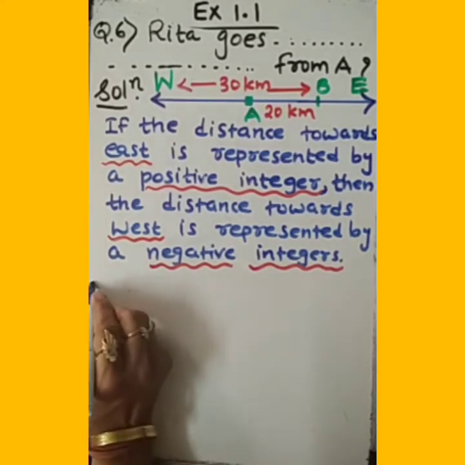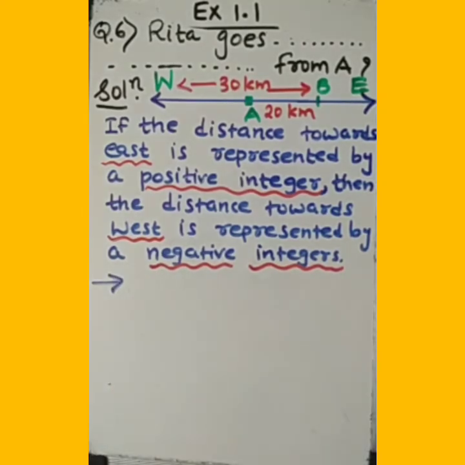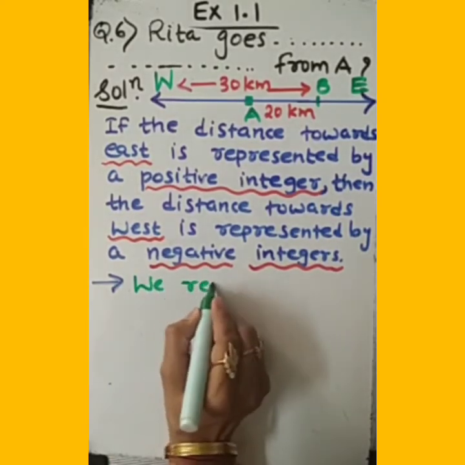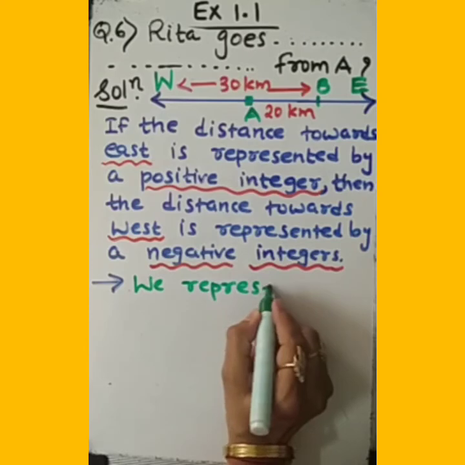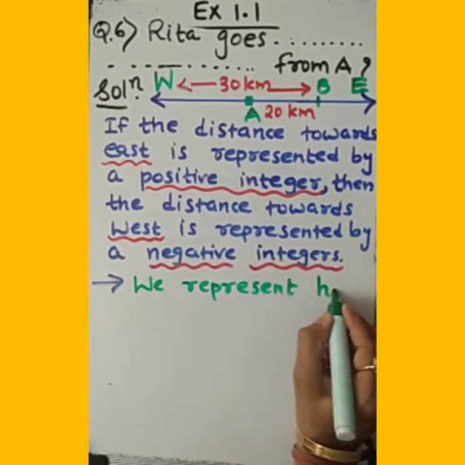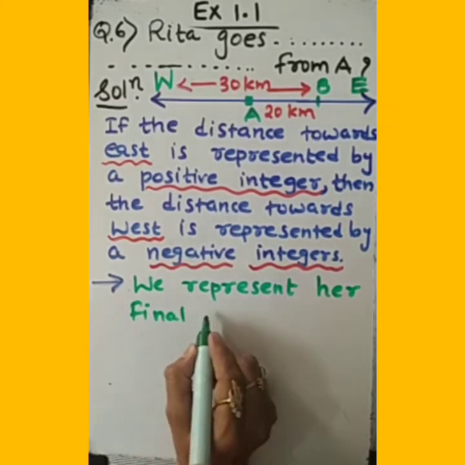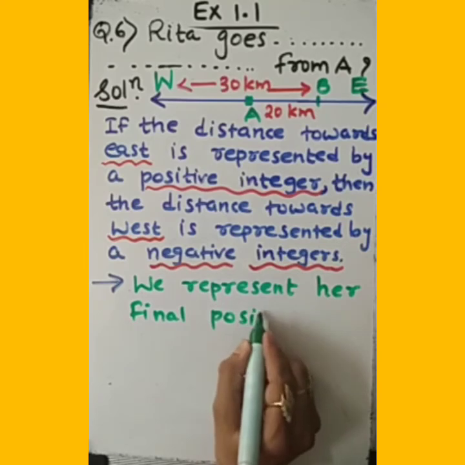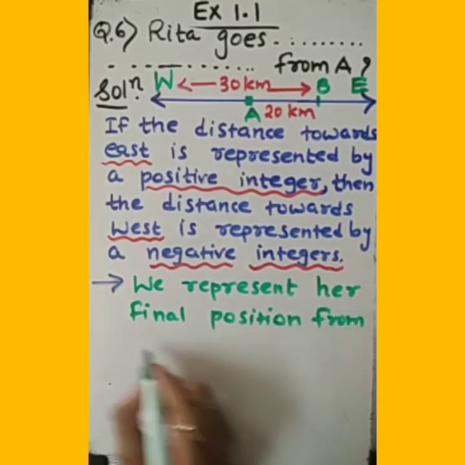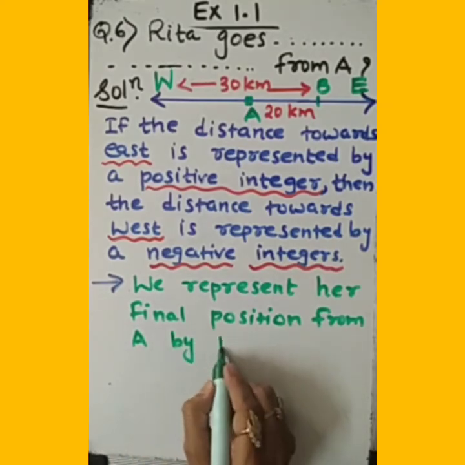So we need to mention we represent her final position from A by negative integers.